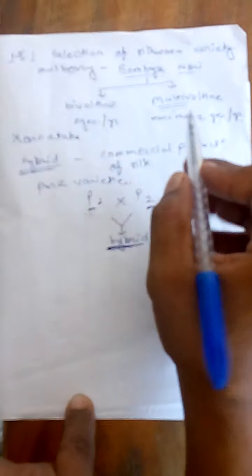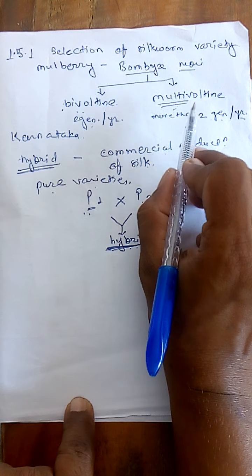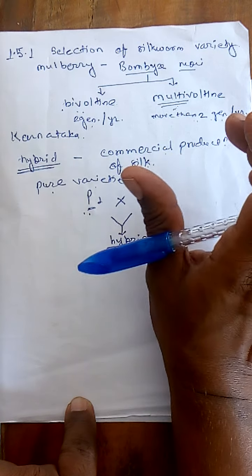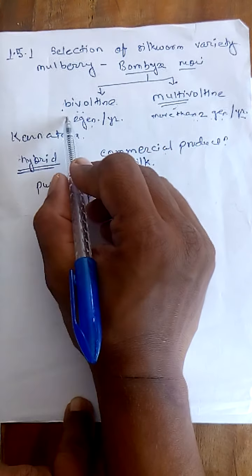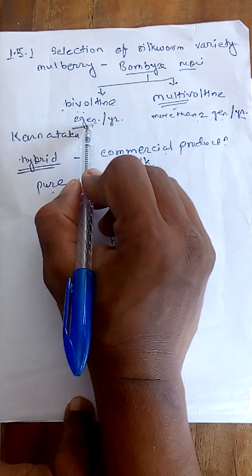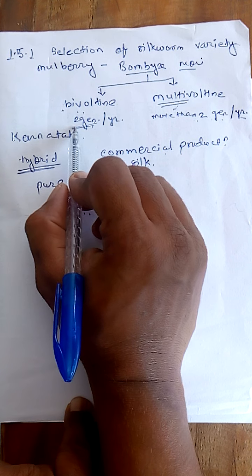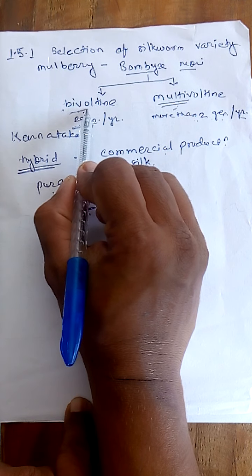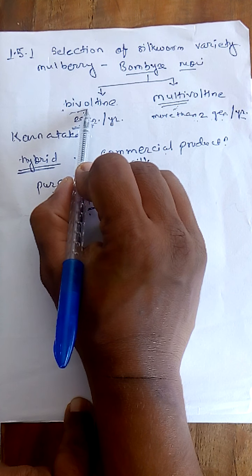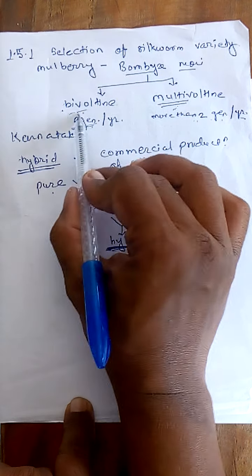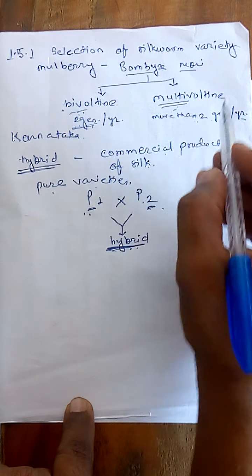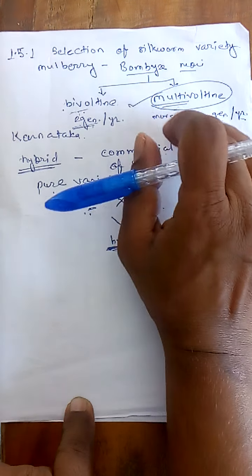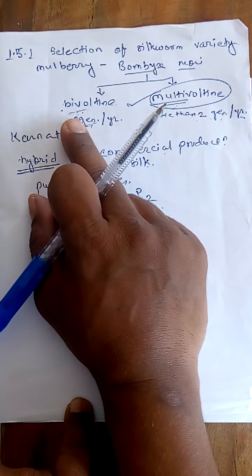It indicates that the multivoltine variety is generally resistant and better acclimatized to adverse environmental conditions. In the case of bivoltine, they only produce 2 generations per year, which indicates there are certain limitations for this variety to produce the next generation. If we compare the two, the multivoltine race is stronger, the better one as compared with the bivoltine.